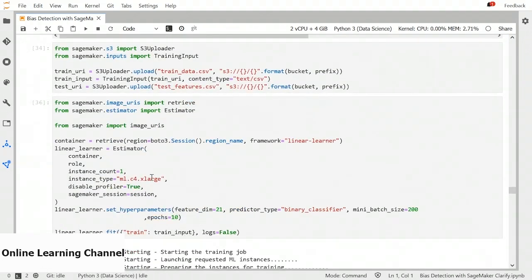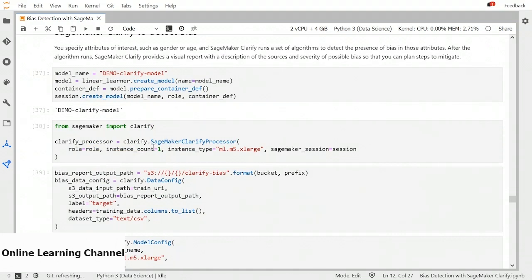We will call a linear learner estimator to perform binary classification, and the training job is completed. Then we are going to call SageMaker Clarify. SageMaker Clarify also creates a job and runs a set of algorithms to detect the presence of bias in the attributes we have provided. After the algorithm runs, SageMaker Clarify provides us a report with a description of the sources and severity of possible bias. So we need to have a model created so that SageMaker Clarify can use that model. We have to prepare a container for our model.